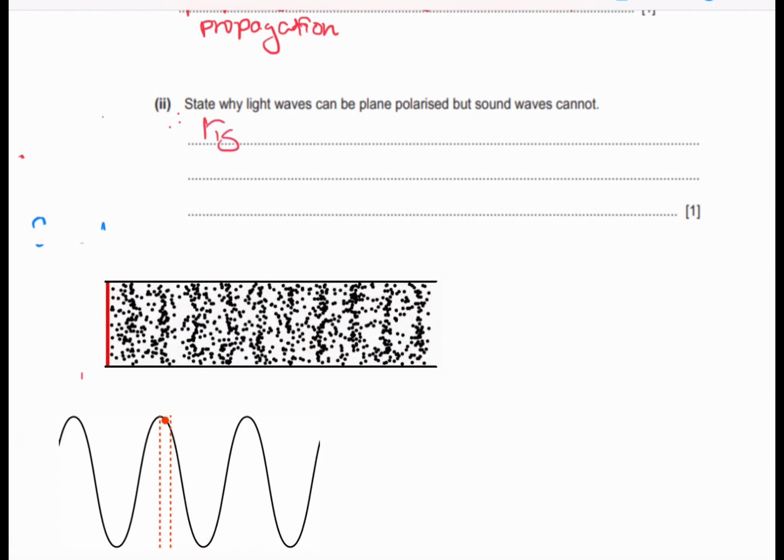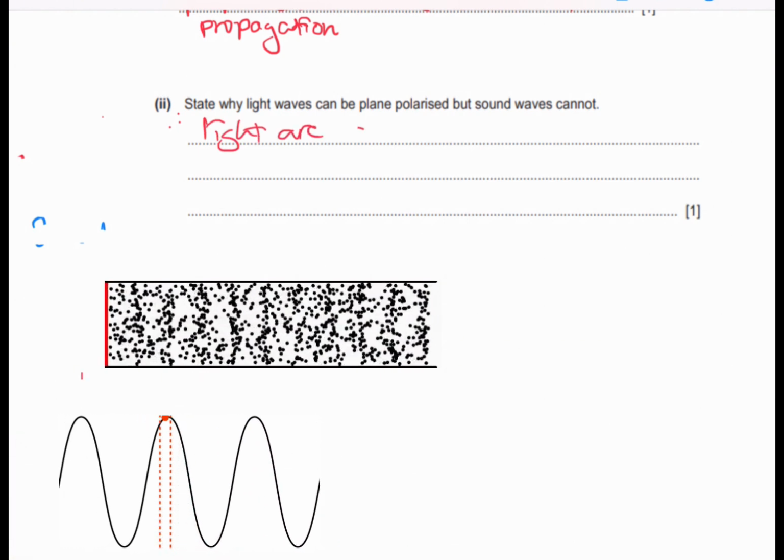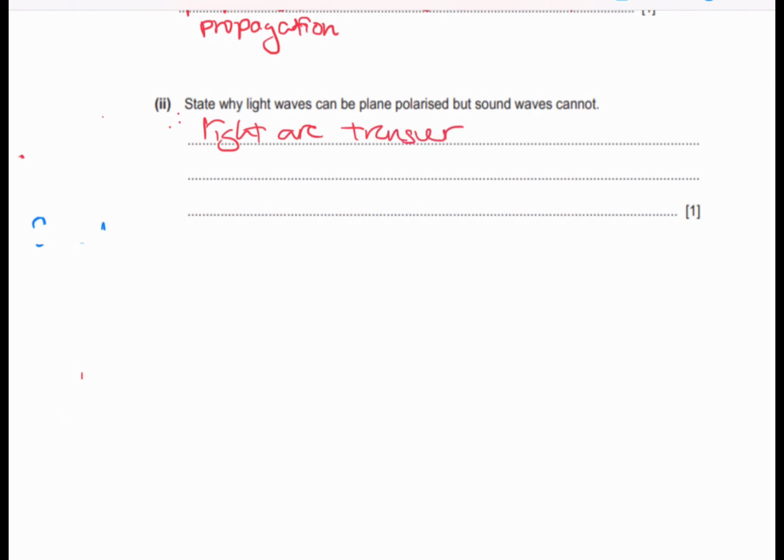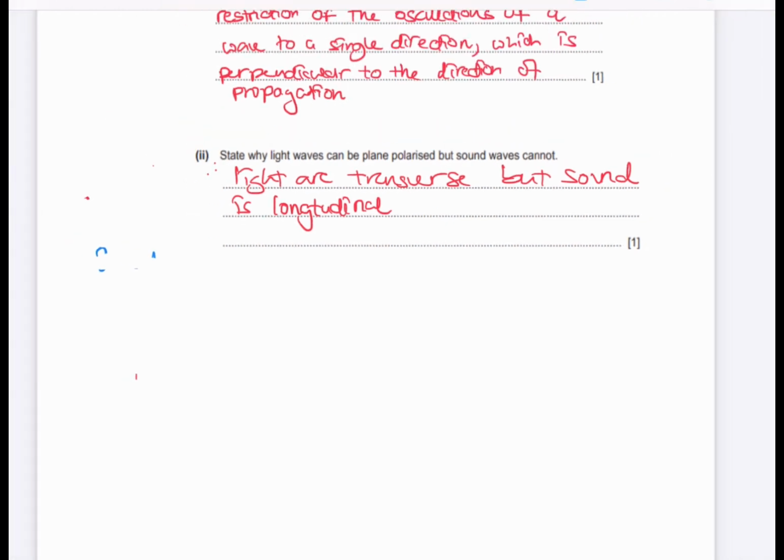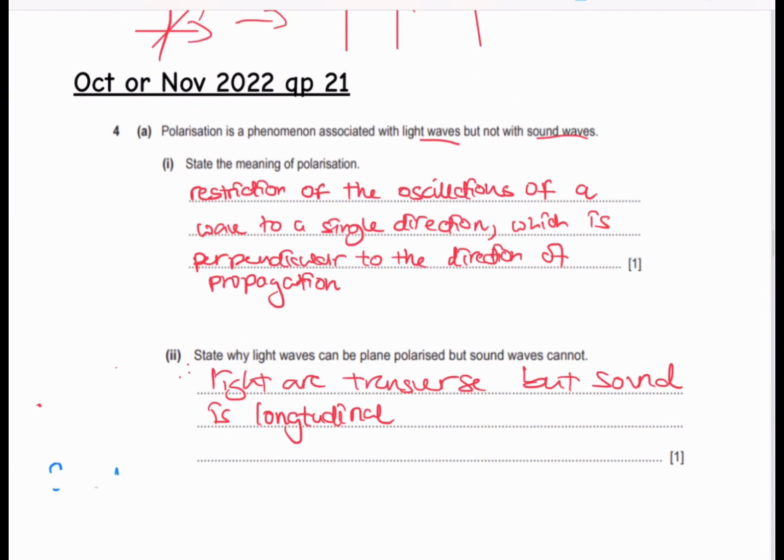So light waves are transverse in nature, but sound is longitudinal. And the fact that light is transverse and sound is longitudinal means that sound waves cannot be polarized, because they're moving in a direction that is parallel to the motion.